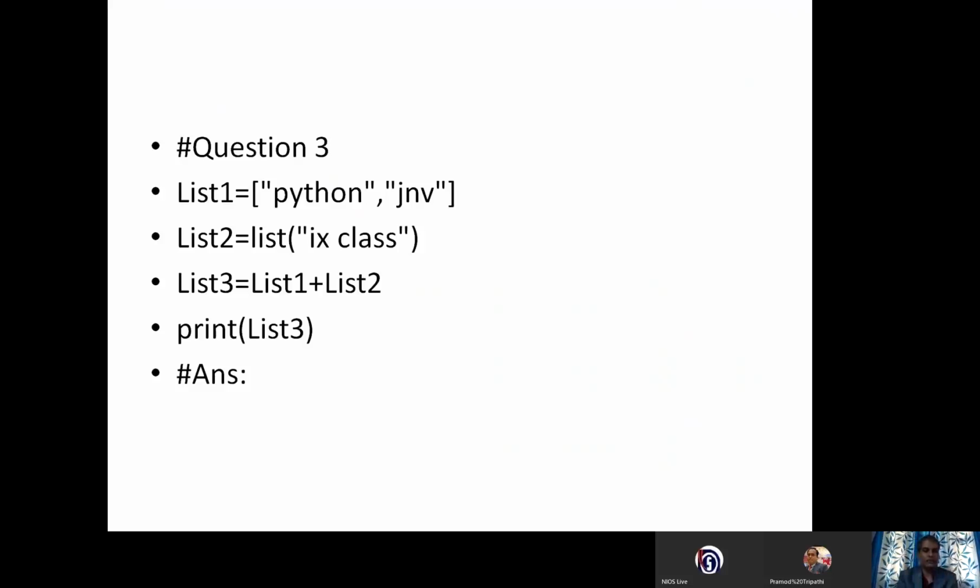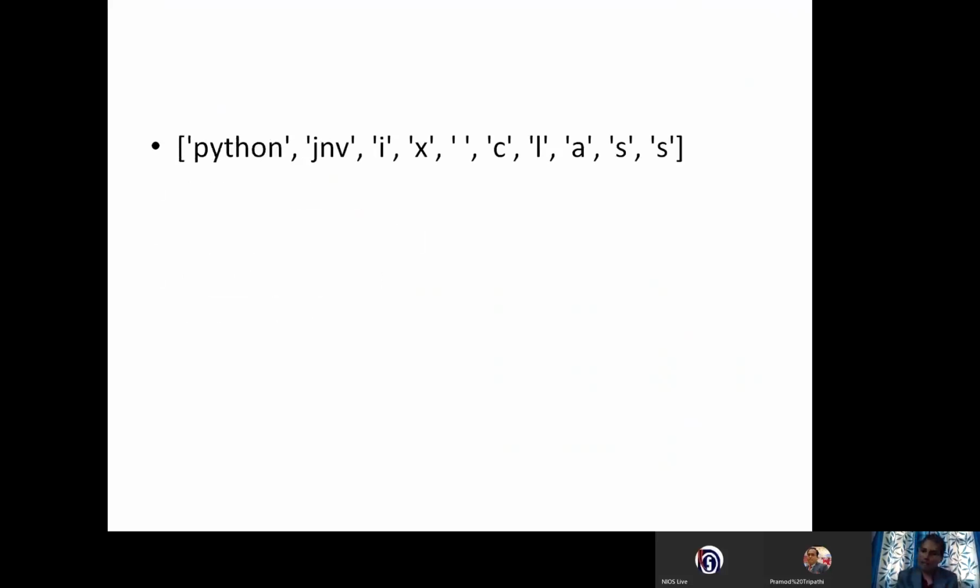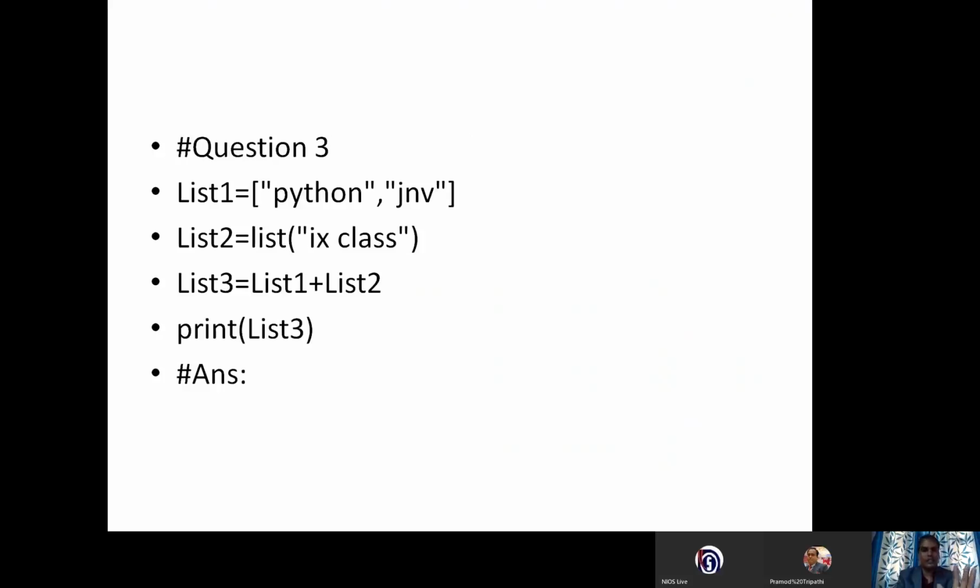What result will come? Yeah, correct. Python will come completely, comma, JNV will come completely, but the remaining list2 elements will come separately. So finally, you can easily understand the list concatenation operator.